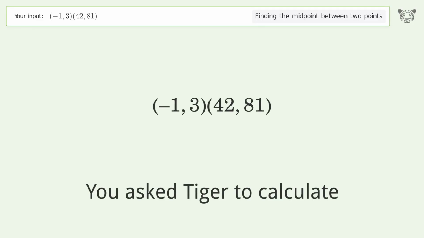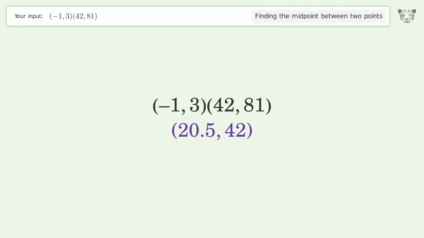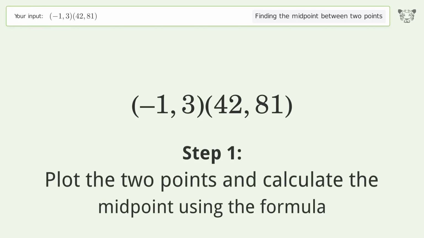You ask Tiger to calculate. This deals with finding the midpoint between 2 points. The midpoint between the 2 points is 20.5, 42. Let's solve it step by step. Plot the 2 points and calculate the midpoint using the formula.